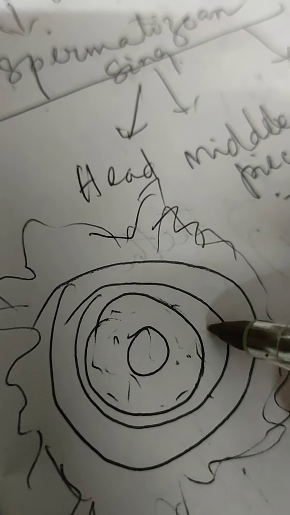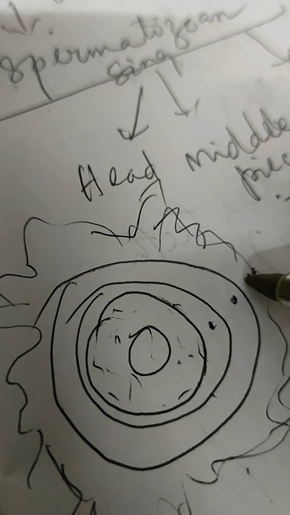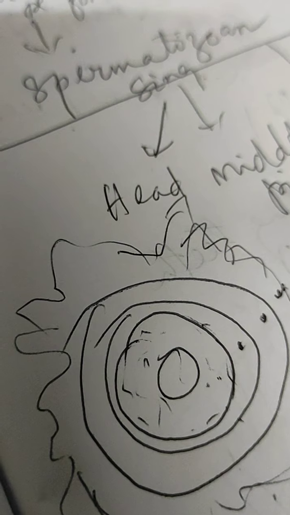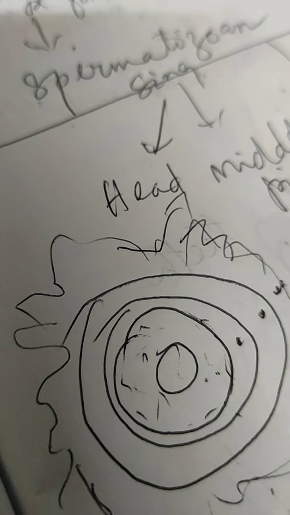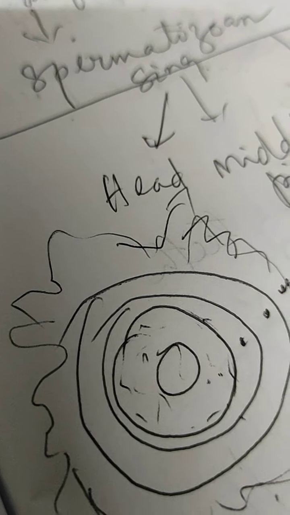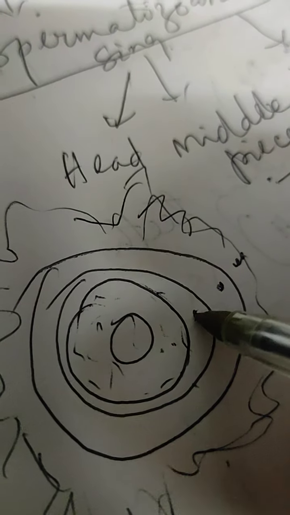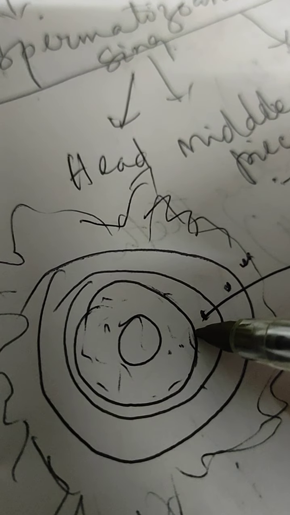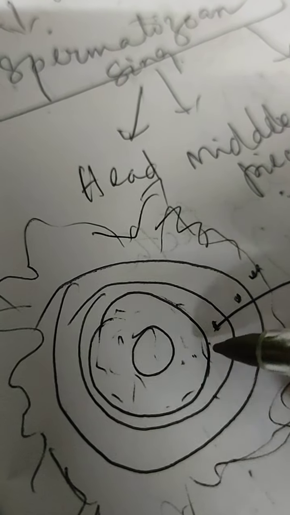The ovum is surrounded by three membranes. That's why I have drawn this is the first one, this is the second one, this is the third one. Now the plasma membrane is surrounded by the inner zona pellucida. So this layer is called the zona pellucida. This is the plasma membrane. Plasma membrane means this animal cell.